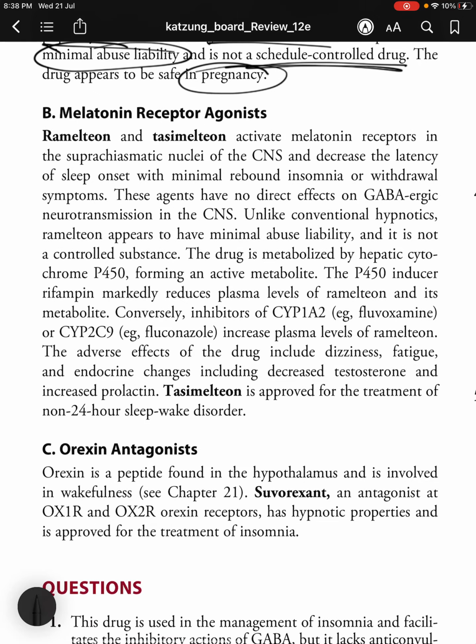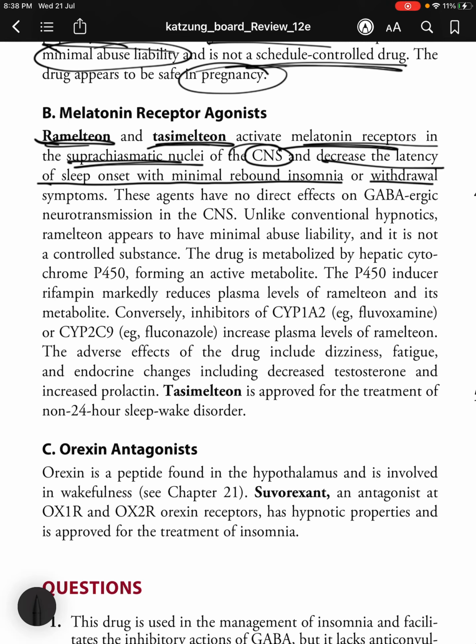So, moving on to melatonin receptor agonists, ramelteon and tasimelteon activate melatonin receptors in the suprachiasmatic nuclei of the CNS and decrease the latency of sleep onset with minimal rebound insomnia or withdrawal symptoms. These agents have no direct effects on GABAergic neurotransmission in the CNS. Unlike conventional hypnotics, ramelteon appears to have minimal abuse liability and is not a controlled substance.